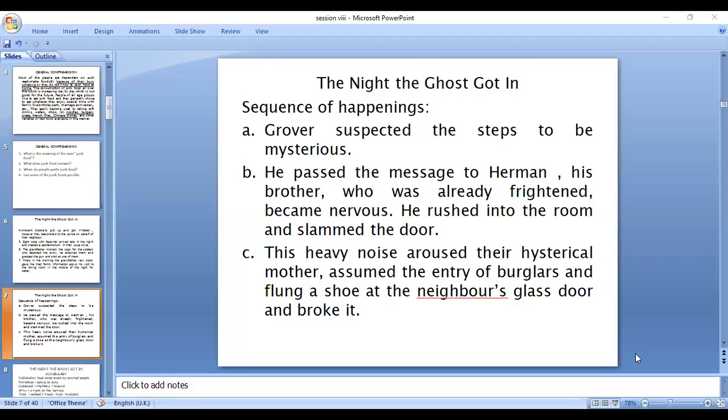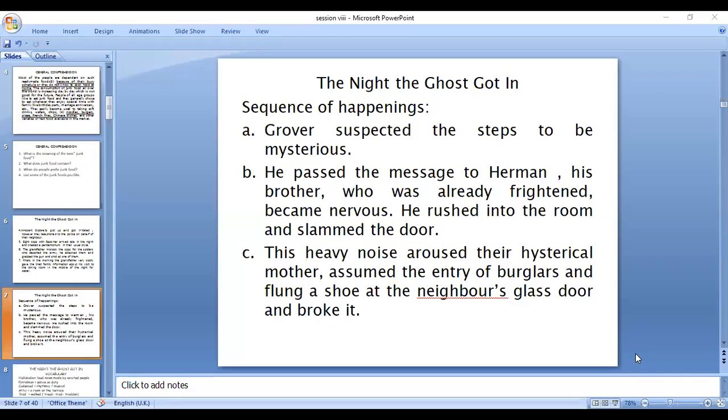Next, he passed the message to Hermann, his brother, who is already preoccupied with the existence of ghosts and frightened by ghosts so many times. Who was already frightened, became nervous. He immediately, what did he do? He rushed into the room and slammed the door. Beautiful words like frightened and slammed. These two words should get into your personal dictionary. That is your active vocabulary. You should be able to use words like frightened and slammed in your expression, to make your language very rich.